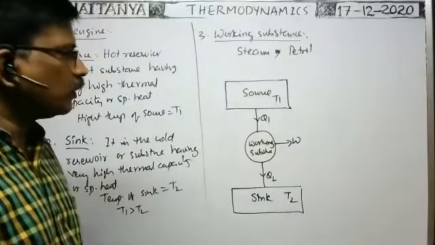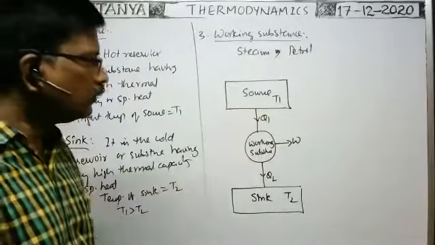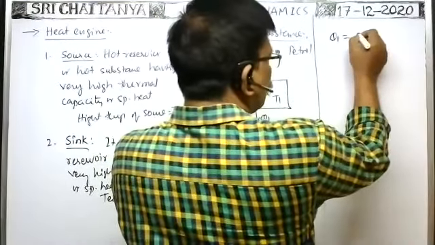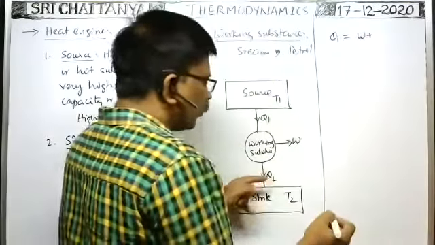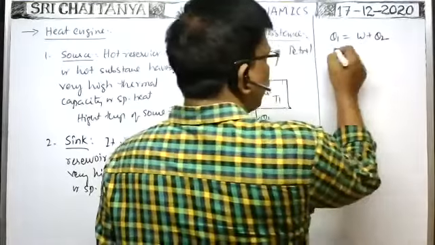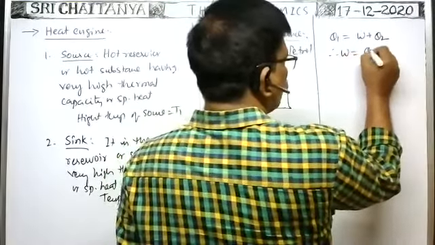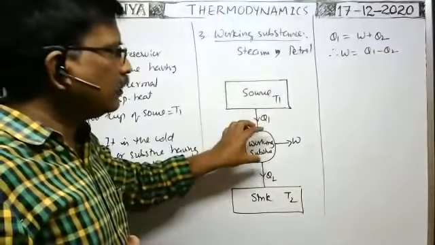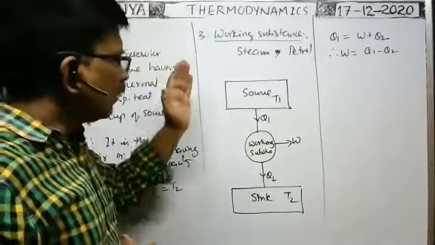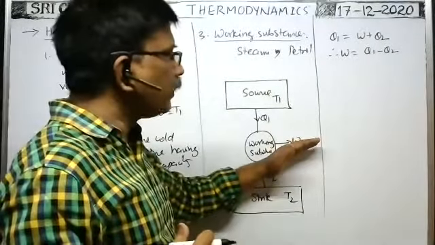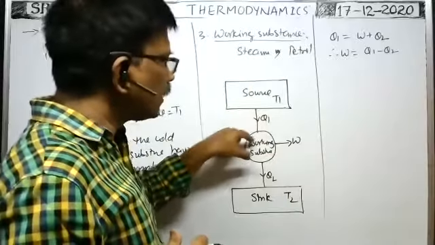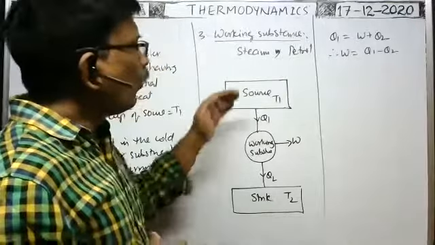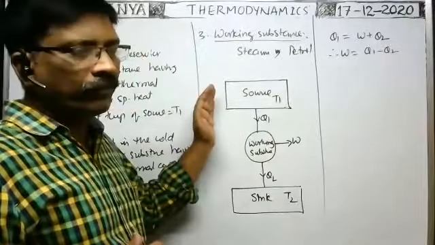According to the conservation of energy principle, definitely Q1 is equal to W plus Q2, no? So the total heat energy taken from the source is utilized only to do some work and to transfer the remaining amount of heat energy to the sink. Therefore, work done in this process is equal to Q1 minus Q2. Here, with the help of this heat engine, the working substance does mechanical work W by extracting Q1 amount of heat energy from the source.